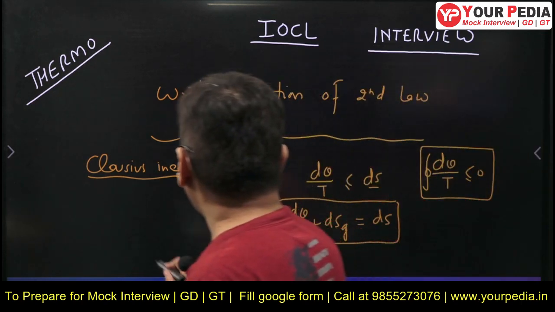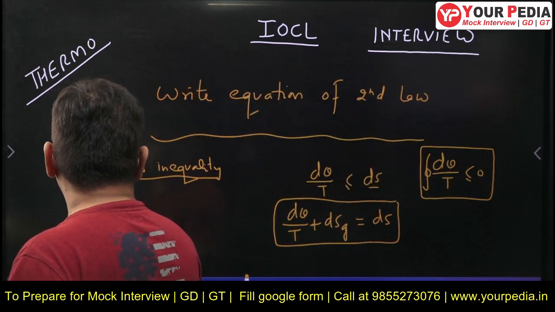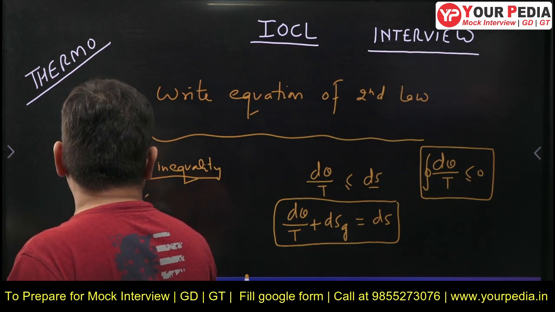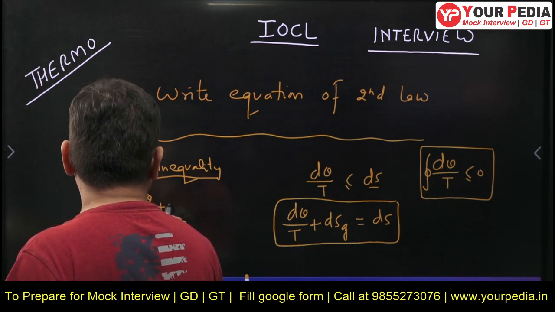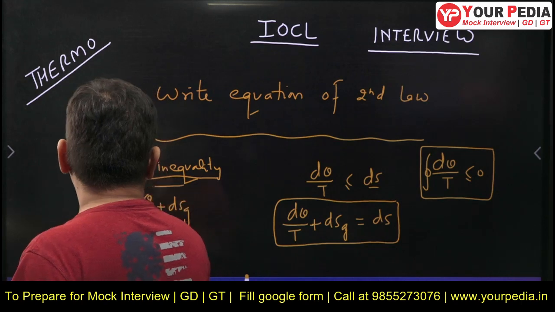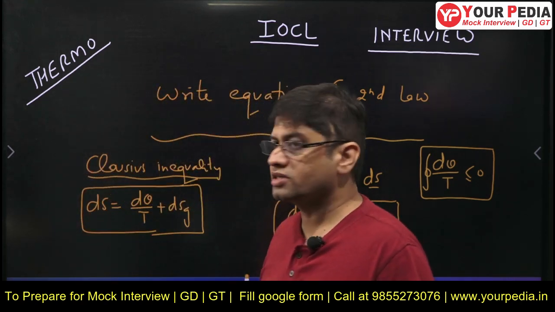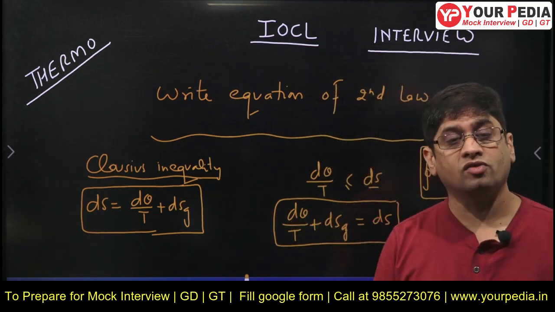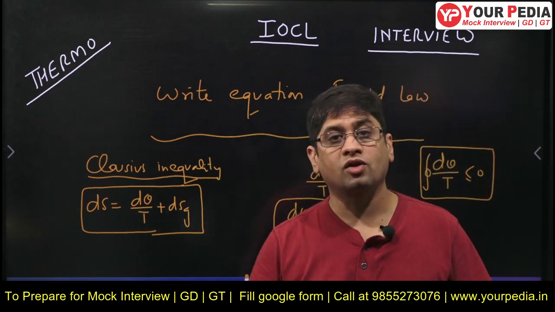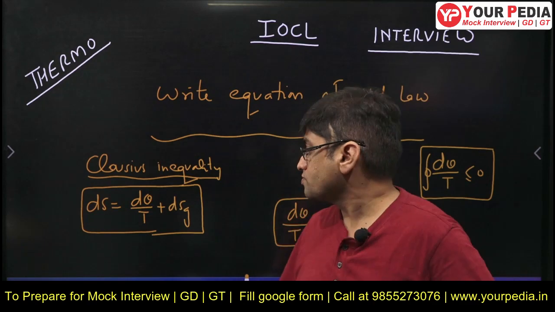Now if somebody asks what the second law gives you, sir, the second law gives me the entropy. How do you write the second law of thermodynamics? Sir, this is the second law: ds is equal to dq by T plus ds generation. Why is the second law of thermodynamics used? It is used to calculate the entropy change.